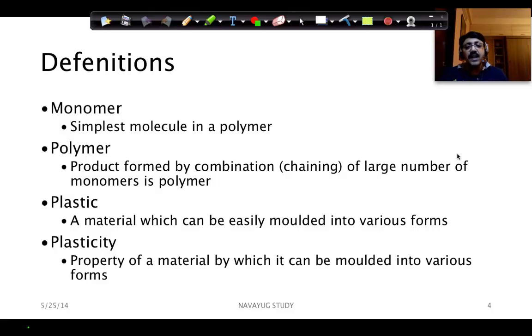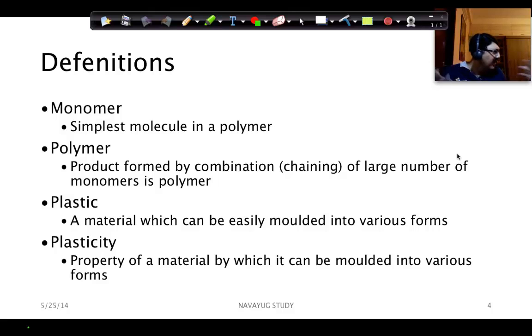Plastic, a material which can be easily molded into various forms. So if you look at plastic, all these plastics that you see around, they are all polymers of different kinds. Right? So it could be polyethene, it could be polychloroethene, or it can be various different ones like PET that you saw, polyethylene terephthalate.